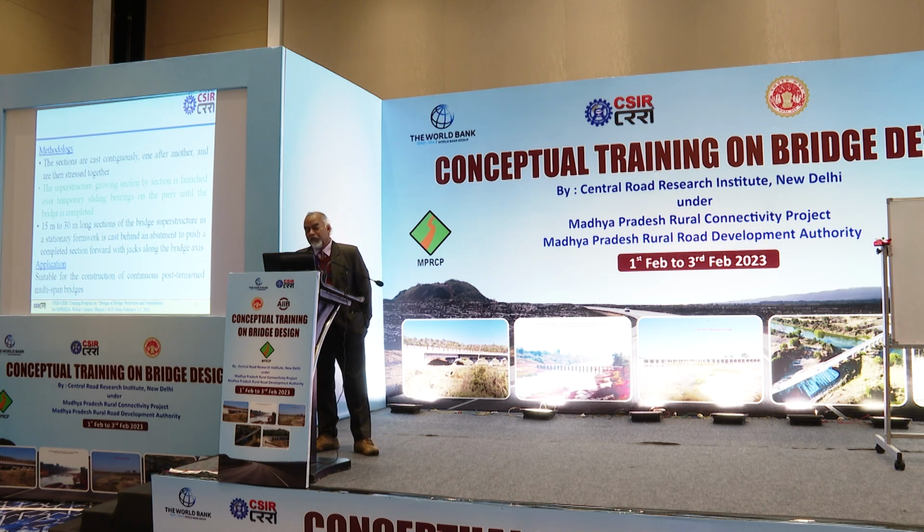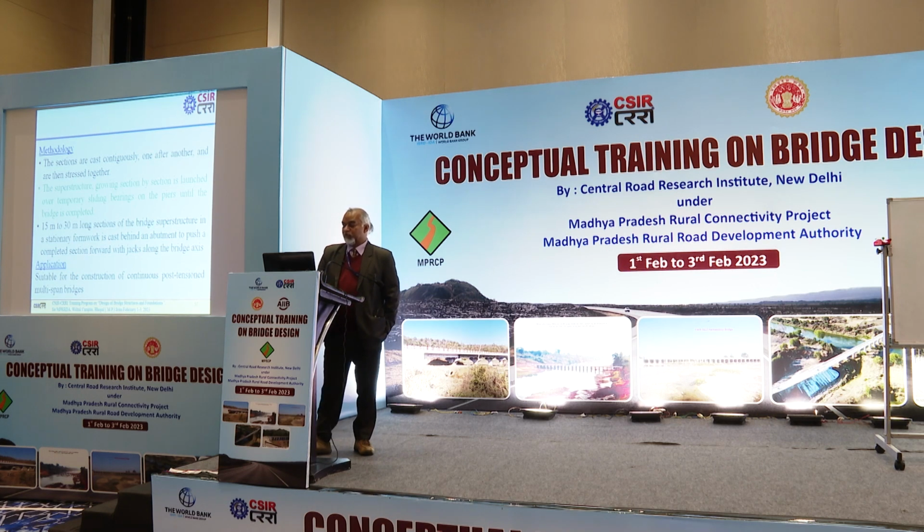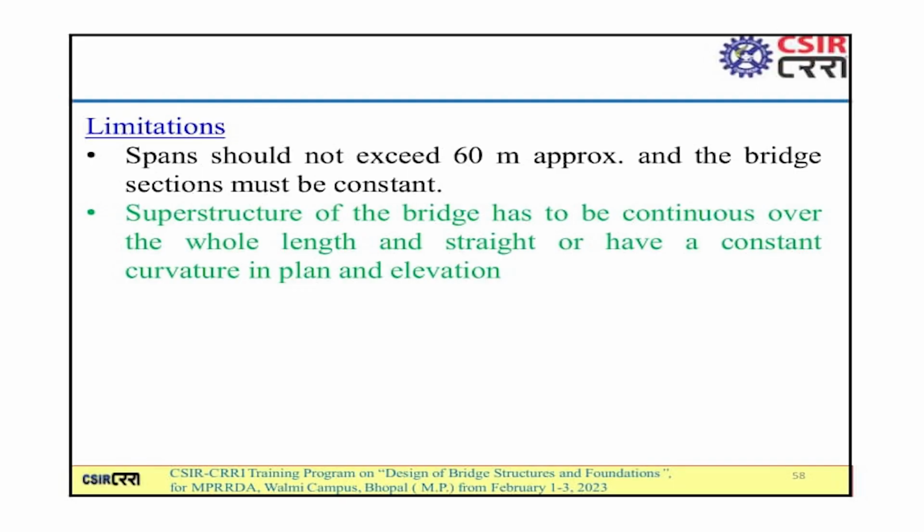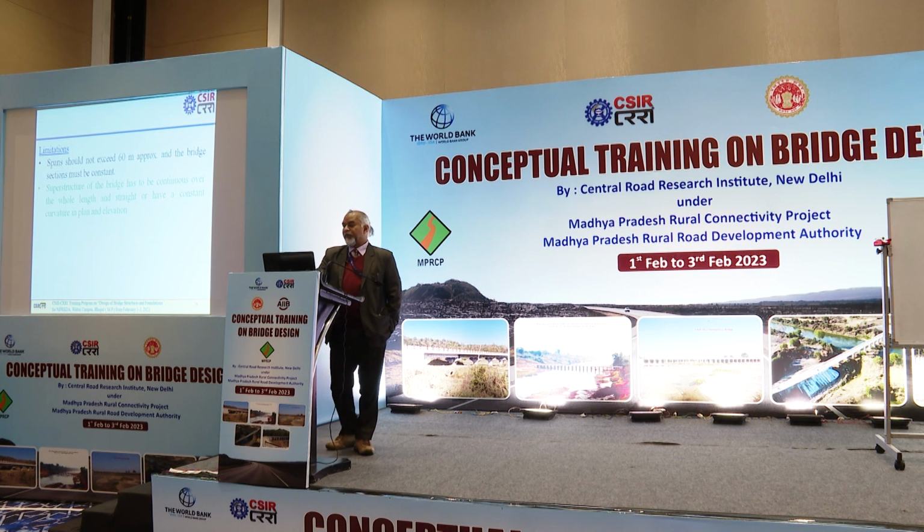This method is suitable for the construction of continuous post-tensioned multi-span bridges. The limitation of this method is that span should not exceed 60 meters and the bridge section must be constant. There should not be variation in the sections. The superstructure of the bridge has to be continuous over the whole length, and straight or have a constant curvature in plan and elevation.